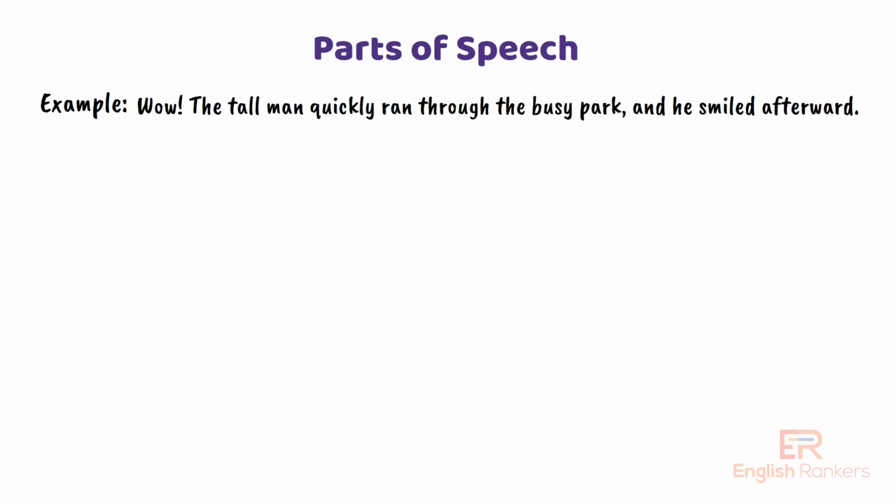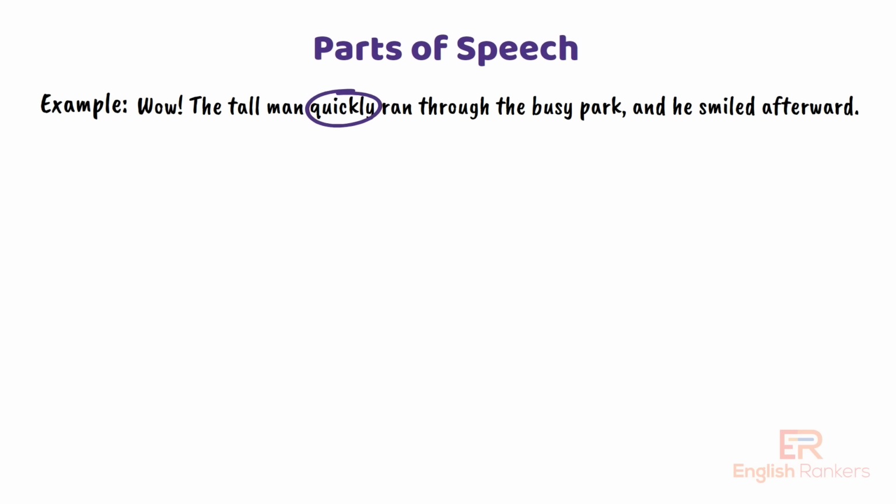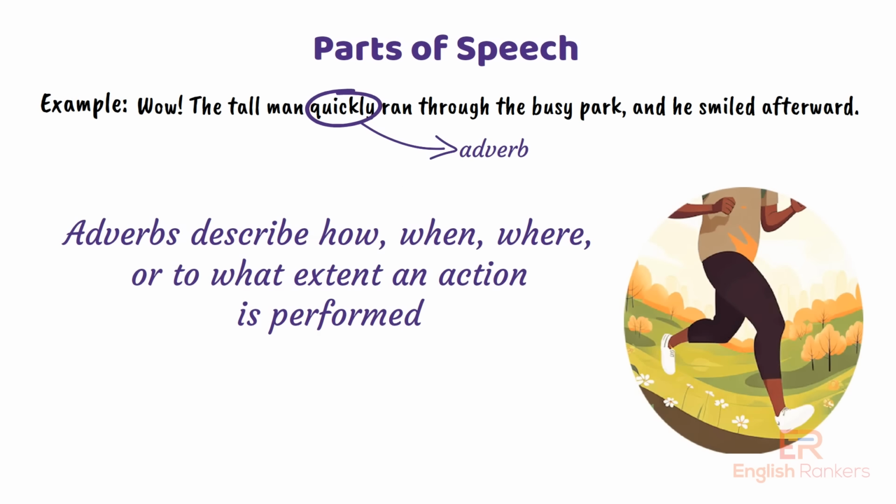Now let's look at quickly. What part of speech do you think quickly belongs to? Yes. Quickly is an adverb. Adverbs describe how, when, where, or to what extent an action is performed. In this sentence, quickly tells us how the man ran. It modifies the verb ran by giving us more detail about the speed of the action.